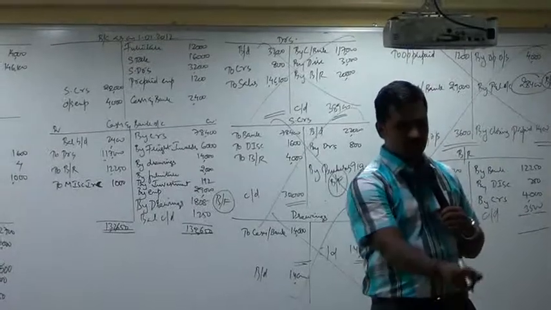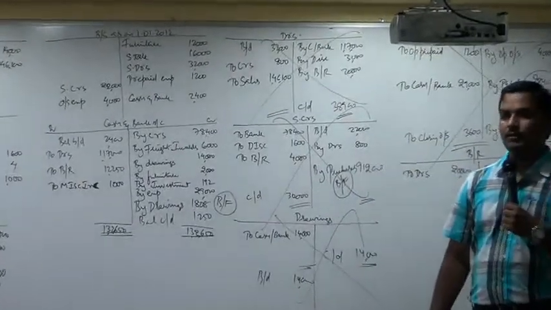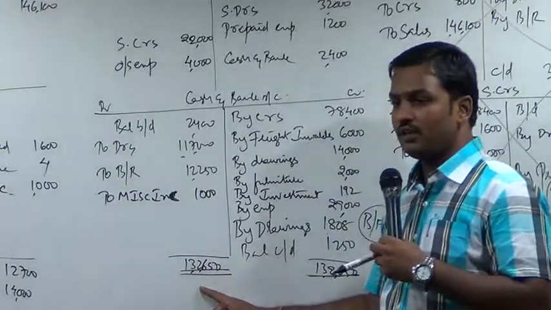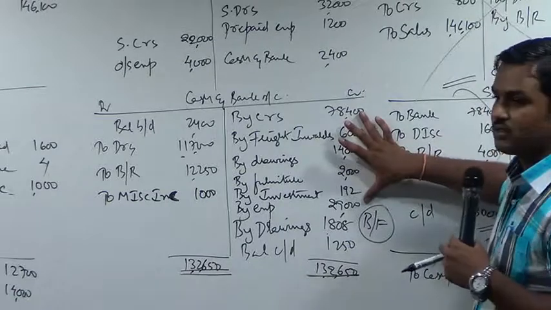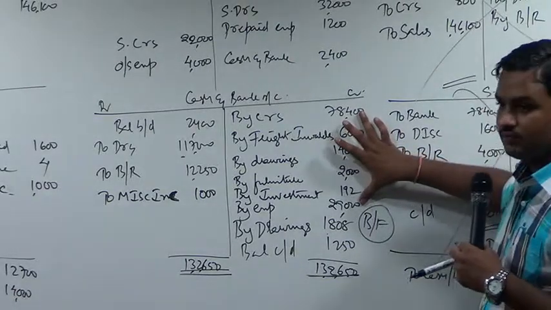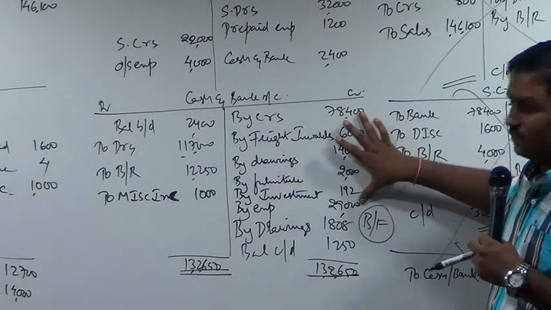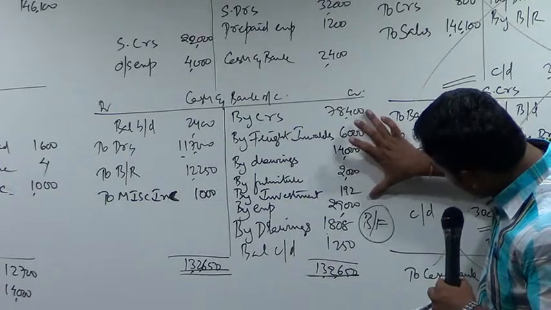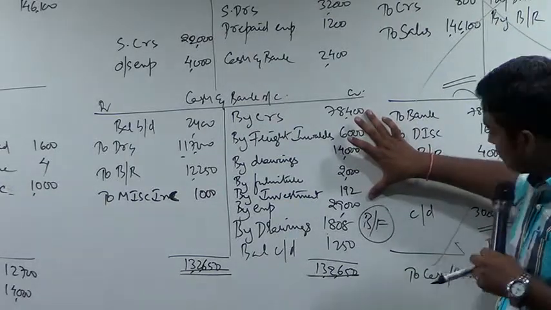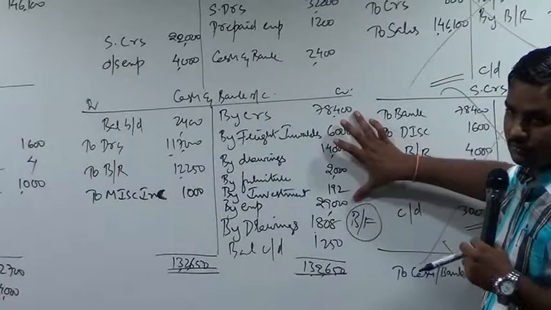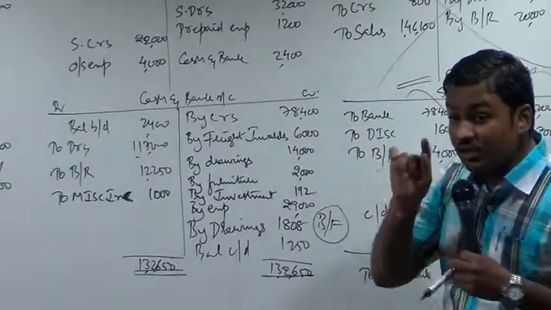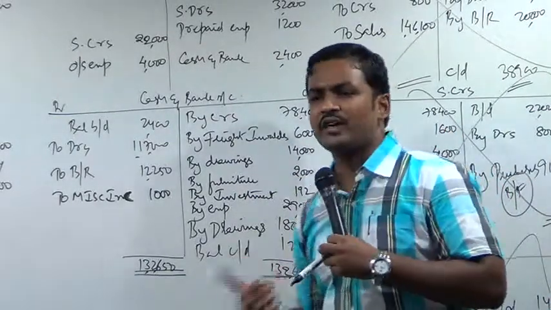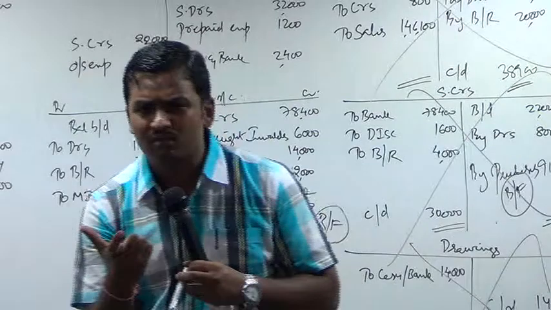So how will it have come? Press the button on the calculator. I'll tell you how that comes. Look at the board. This is the total cash we have, 132,650. Remove all these payments, only these payments. Except drawing and closing balance, remove all these payments and tell me how much balance is left. 3,058 should have been the closing balance. But closing balance is only 1,250. So where did that remaining cash go?